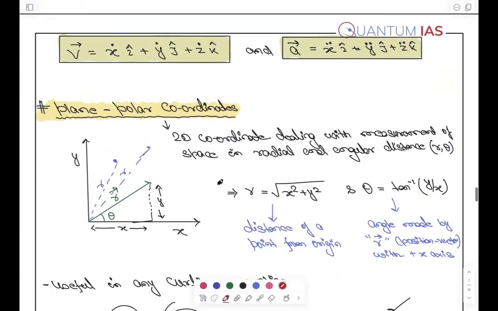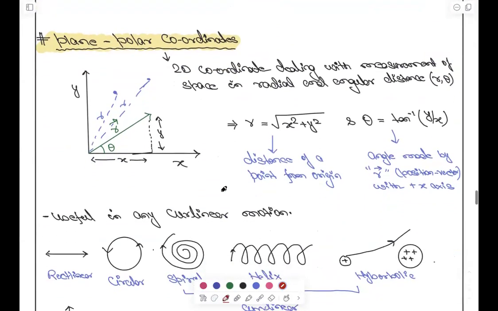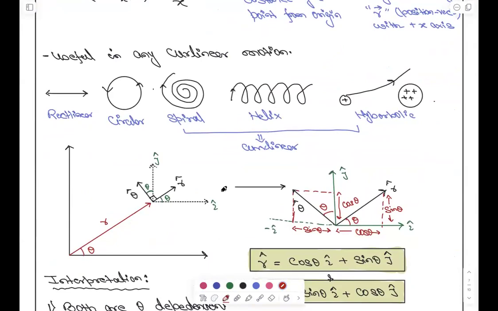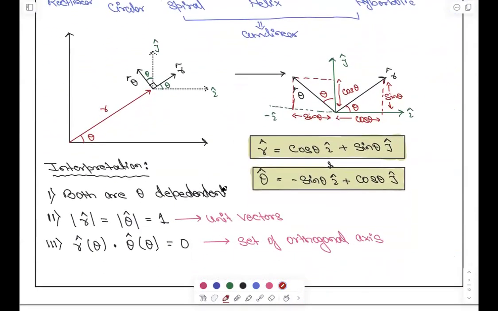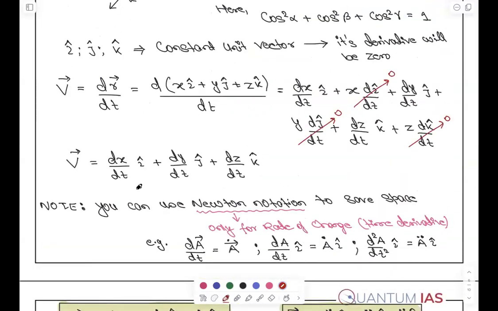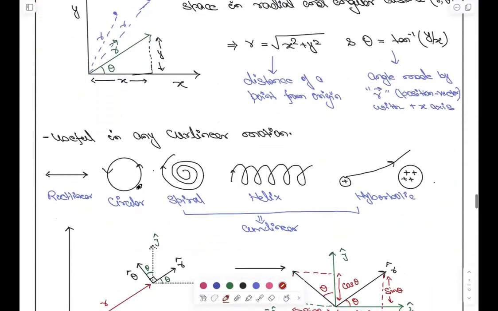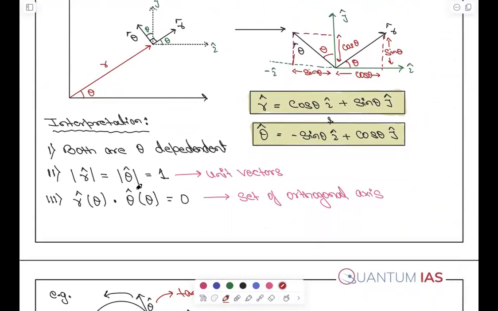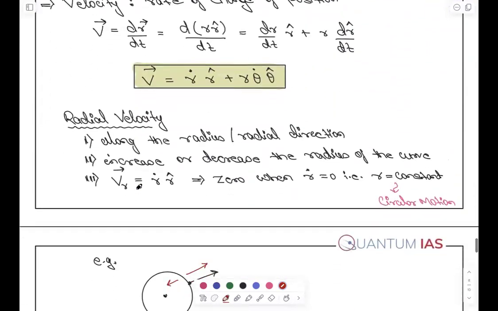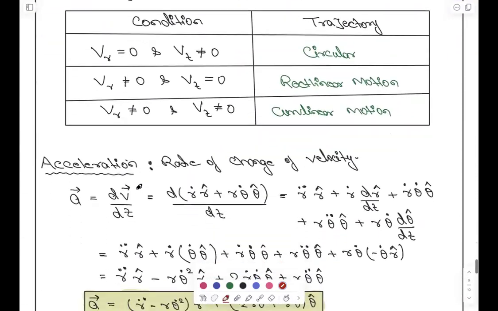The main focus that we have to give is on the plane polar coordinate. You can start make a star mark also. This is very, very important. From now onwards, all the important and relevant things will start. So plane polar coordinates, we have seen the different type of curvilinear motion, which can be demonstrated by these things, right? Also, we have started few note wala thing that will help you in writing the answer. And also I have started giving you how to interpret the thing, how your mind should work, right? In the very first classes, right? Again, this thing we have written and the interpretation is done for the homework, right?